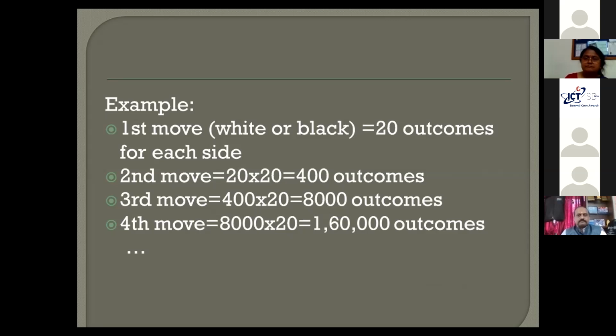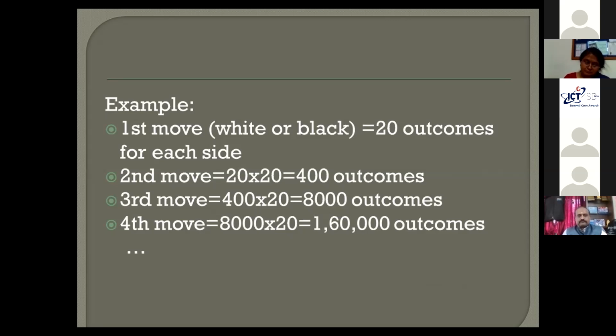Among the earlier 20 moves, one move it will play, and then again it has to judge all 20 moves, so a multiplication of 20 by 20, which gives an outcome of 400 moves. That means for the second move itself,